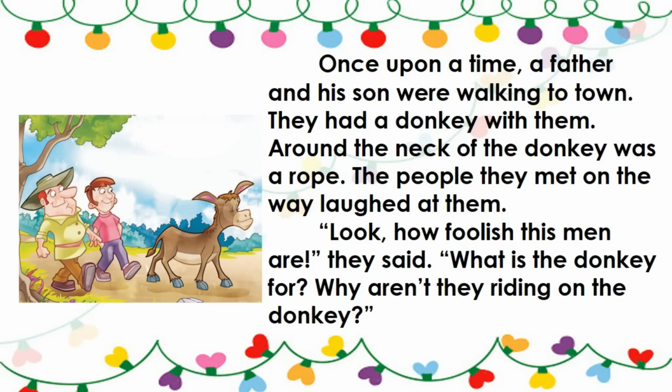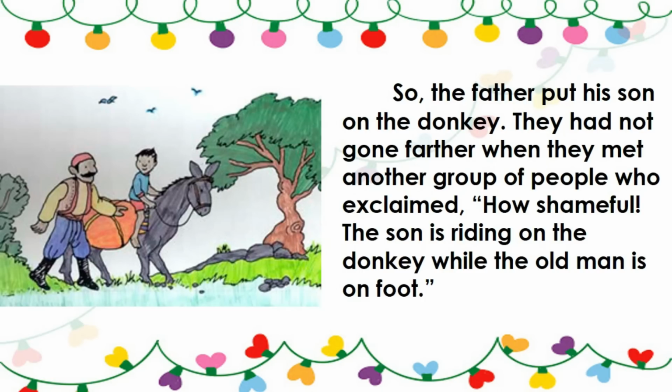The people they met on the way laughed at them. "Look how foolish these men are," they said. "What is the donkey for? Why aren't they riding on the donkey?" So the father put his son on the donkey. They had not gone farther when they met another group of people who exclaimed, "How shameful! The son is riding on the donkey while the old man is on foot."